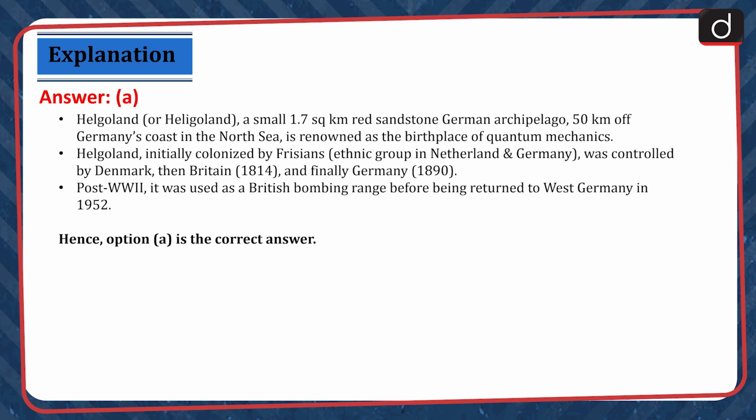Helgoland, initially colonized by Frisians, an ethnic group in Netherlands and Germany, was controlled by Denmark, then Britain in 1814, and finally Germany in 1890. Post-World War II, it was used as a British bombing range before being returned to West Germany in 1952. Hence, option A is the correct answer.